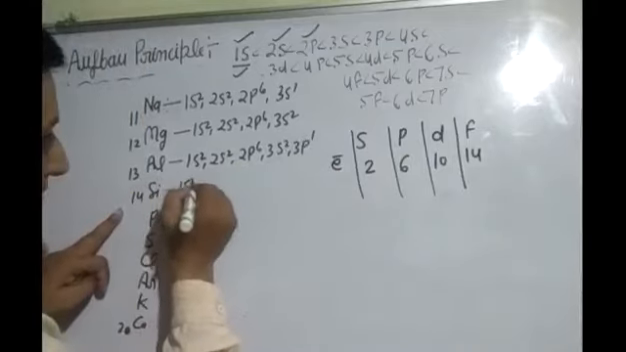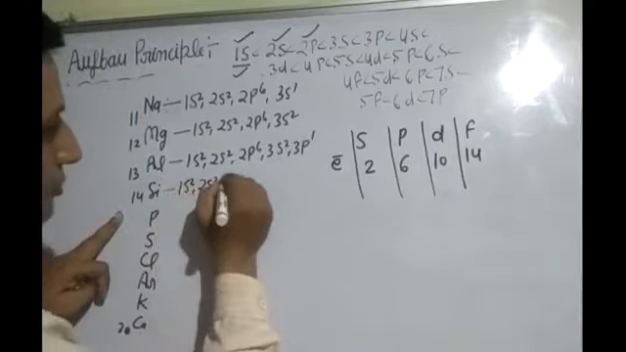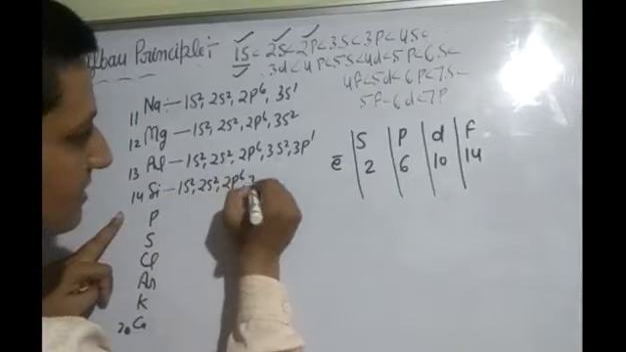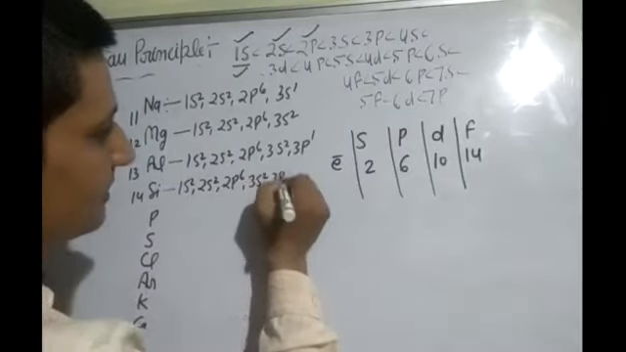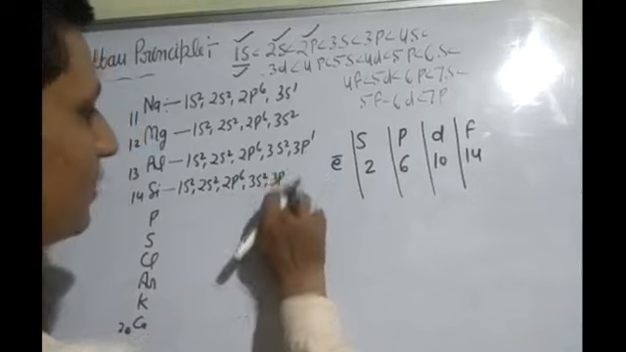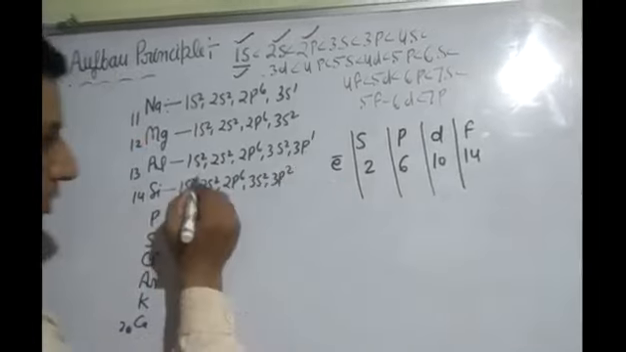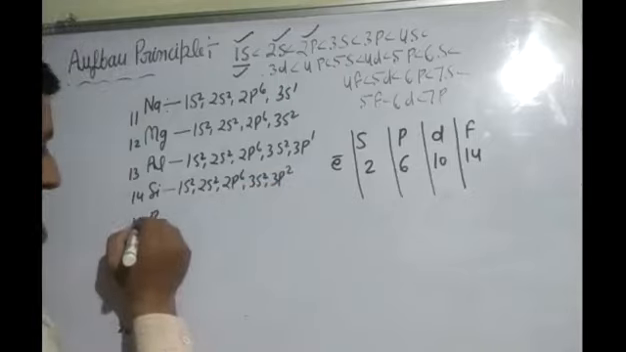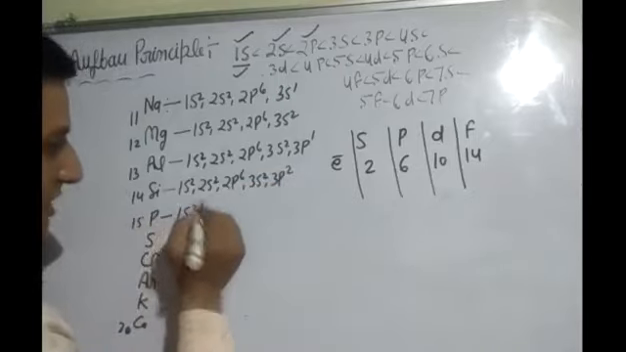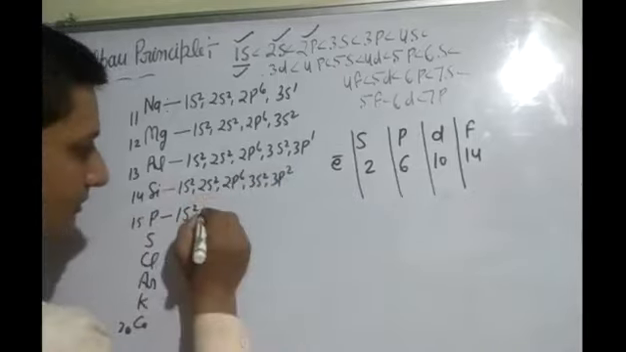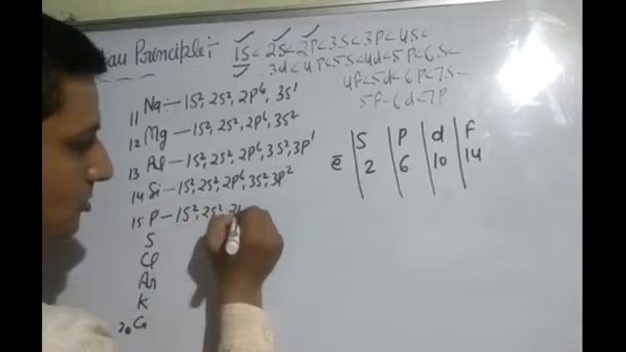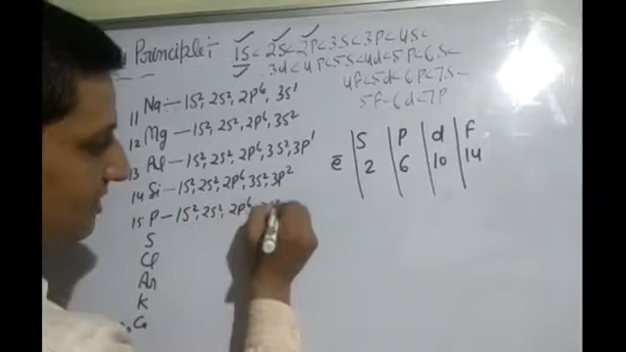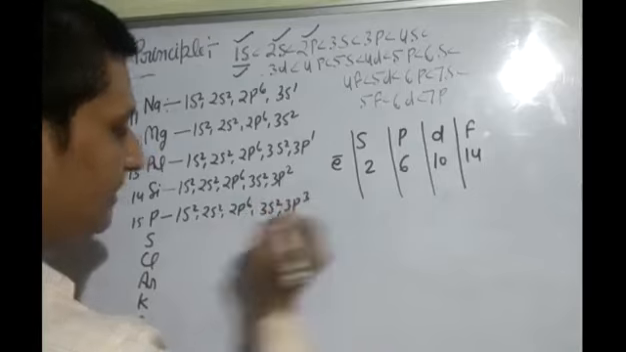And after this 1s2, 2s2, 2p6, 3s2, 3p6. You have to write here 3p2. Count. 2 plus 2 is 4, plus 6 is 10, plus 2 is 12, plus 2 is 14. Next, 15. 1s2 same way students. 1s2, 2s2, 2p6, 3s2, 3p3.